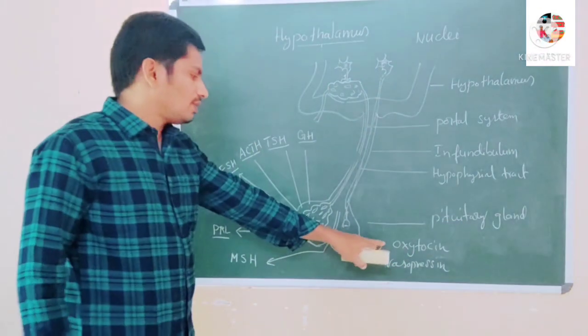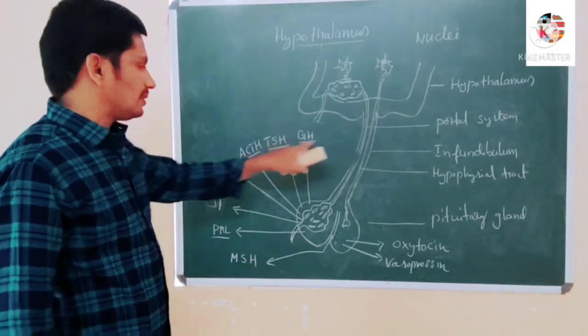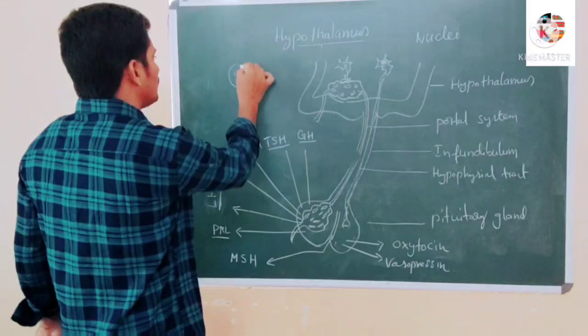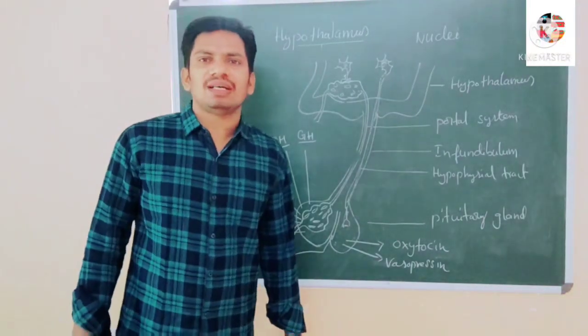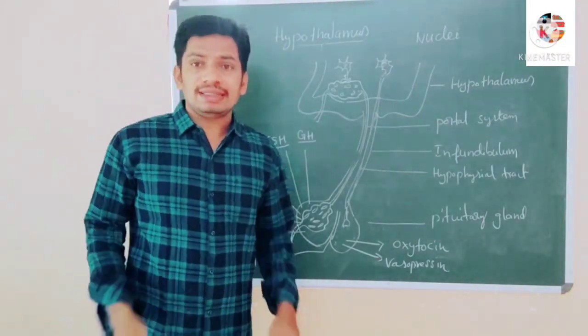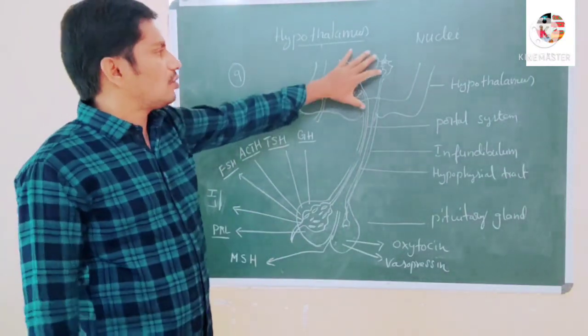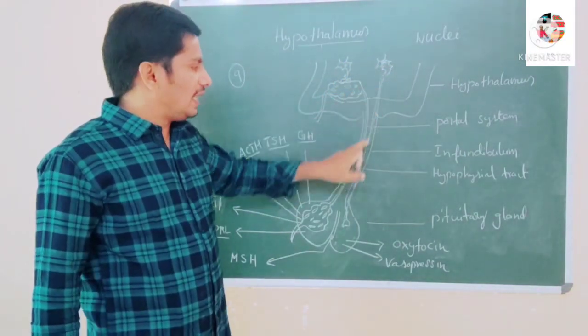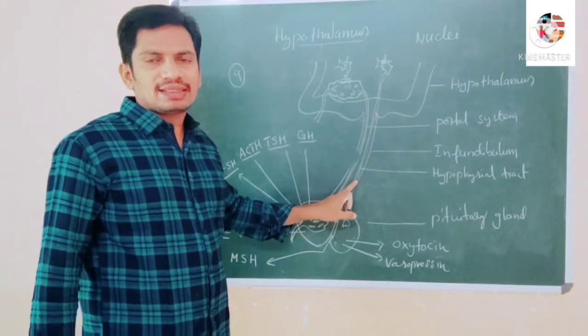Right? So 2 plus 1 is 3, and 3 plus 6 is 9 hormones. Together 9 hormones are secreted from the pituitary gland, all under control of the hypothalamus through the portal system and hypophyseal tract.